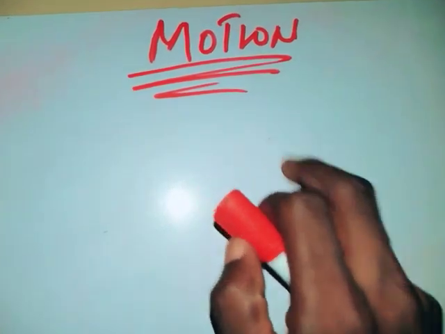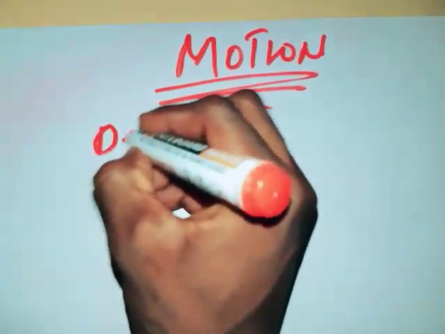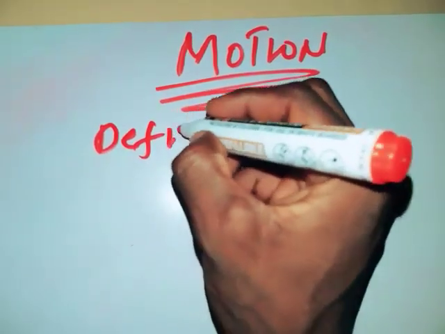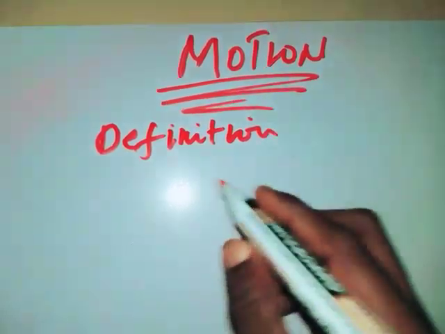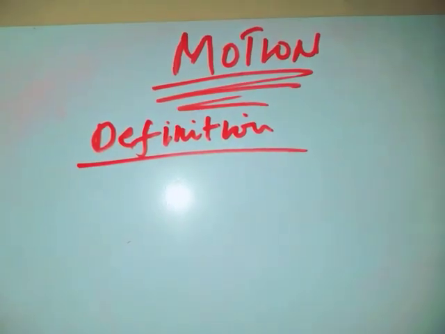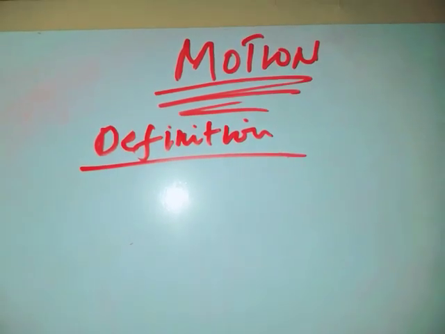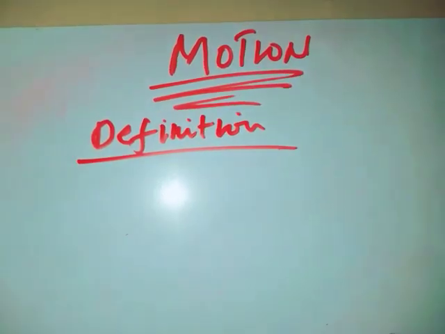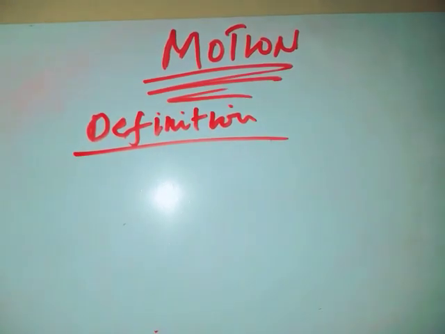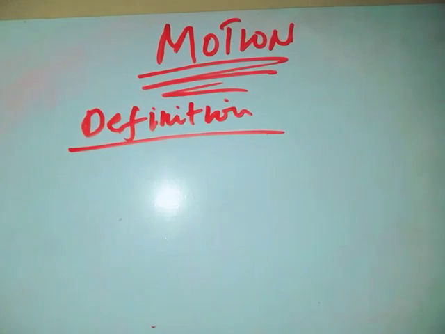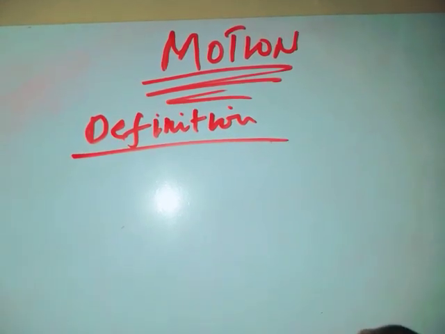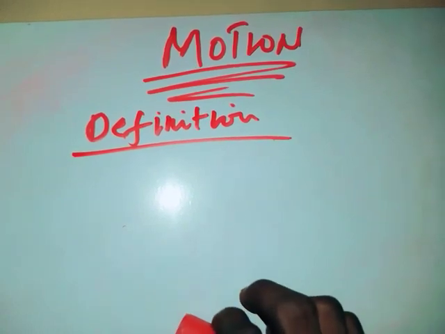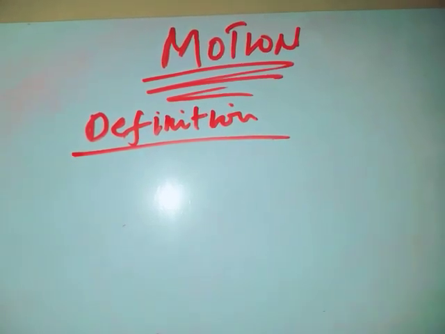So we want to define motion. First of all, let us look for the definition of motion. Let us take a look at the definition of motion. Motion is the change of position of a body with time. I said motion is the change of position of a body covered with time.